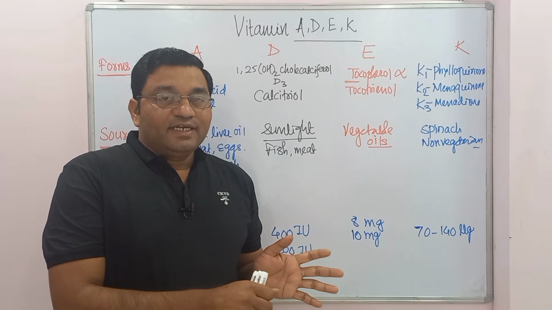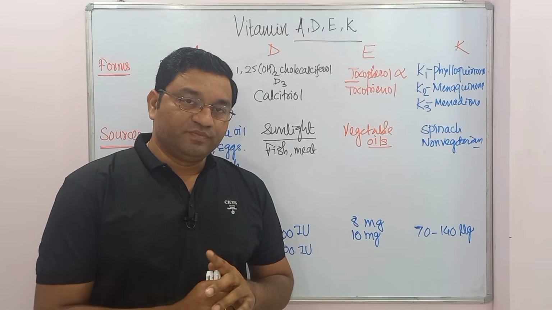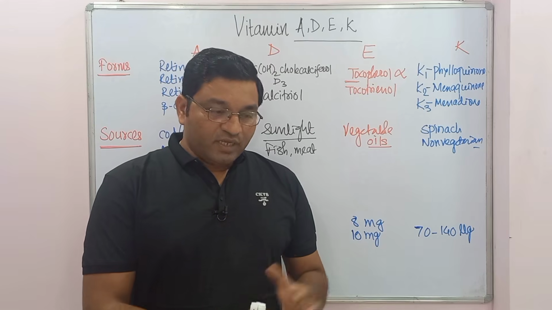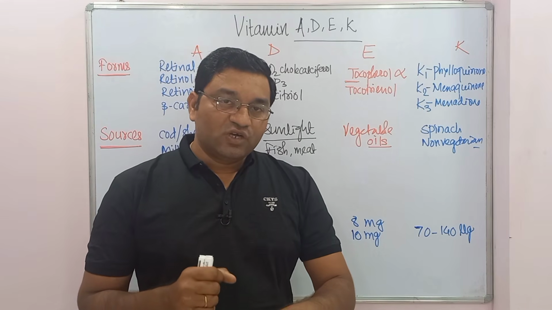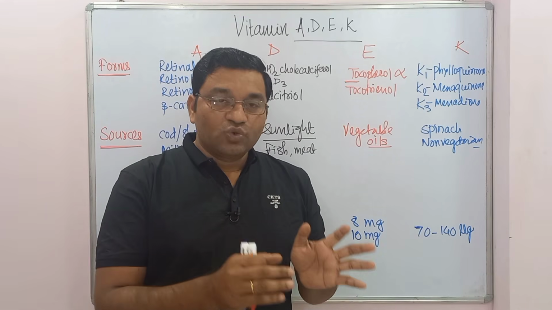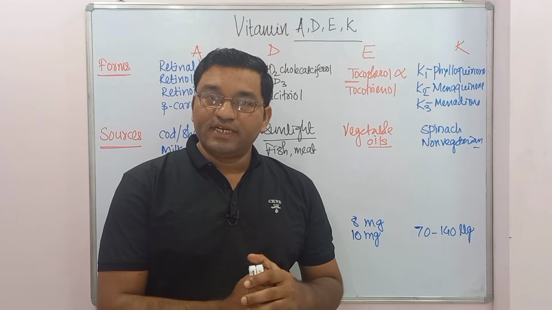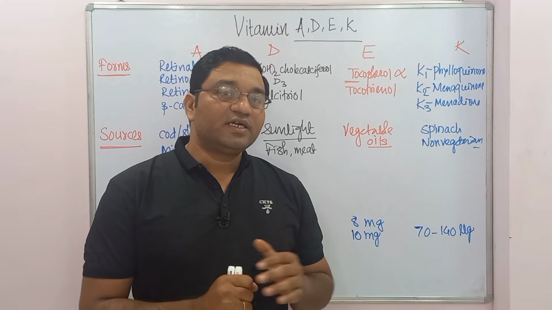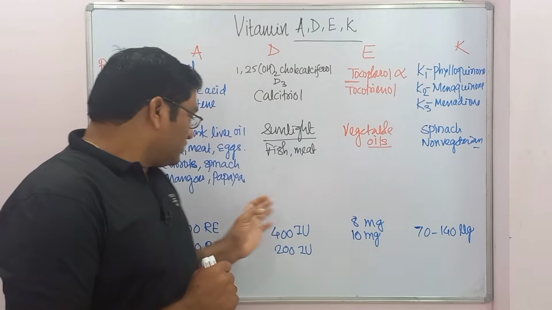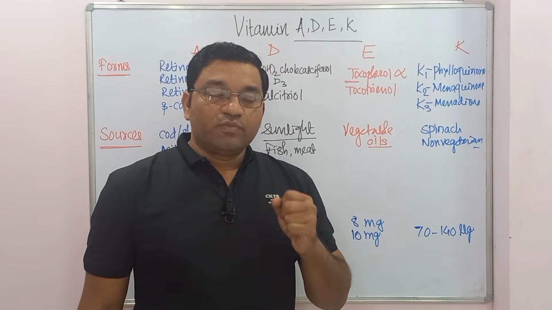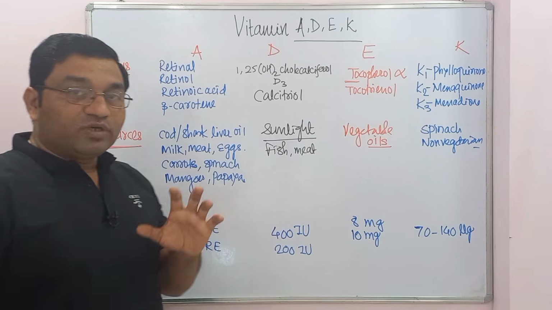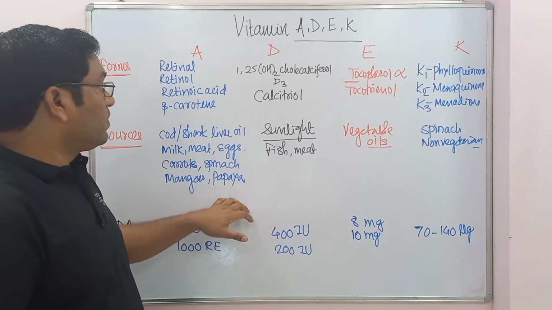So retinol is stored in the liver. Retinol is esterified in the intestinal cell, incorporated into a chylomicron, enters the liver and is stored in the liver as retinol palmitate and released as and when required. And in blood, it is carried with the proteins. This is retinol binding protein. It is carried with the retinol binding protein.